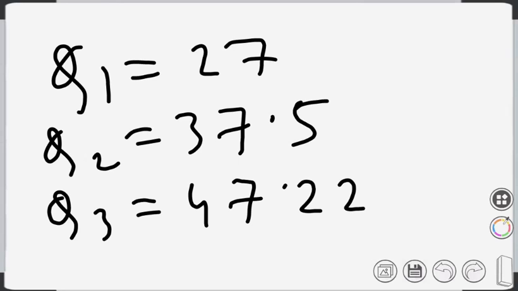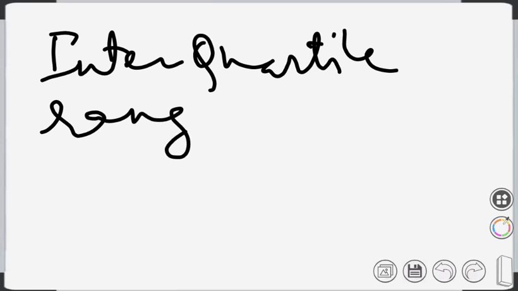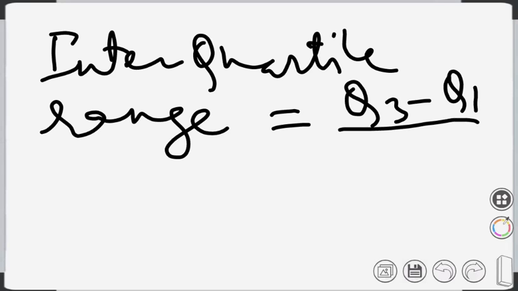So now we can use this Q1 and Q3. There are two measures of dispersion. One is the interquartile range, or interquartile deviation, that is defined as Q3 minus Q1 by 2.